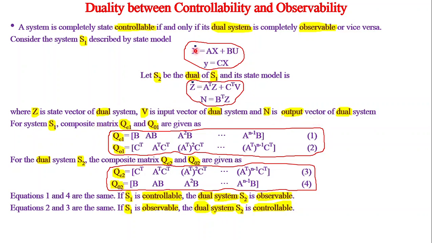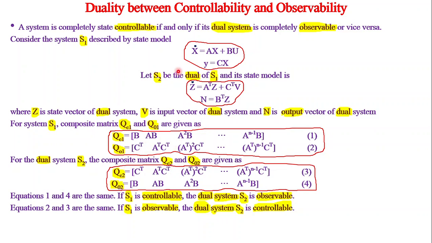We can see x dot replaced by z dot, x replaced by z, u replaced by v, y replaced by n, just to differentiate the two systems. Right. Now for a system S1, the composite matrices Qc1 and Qo1, which are used to test the controllability and observability, are given by these two expressions. We know very well, we have already seen in the last two slides.